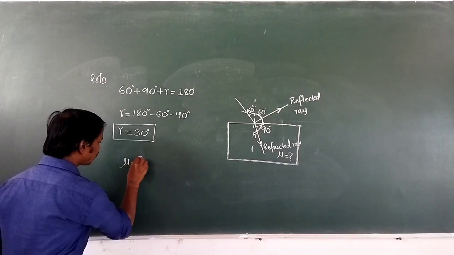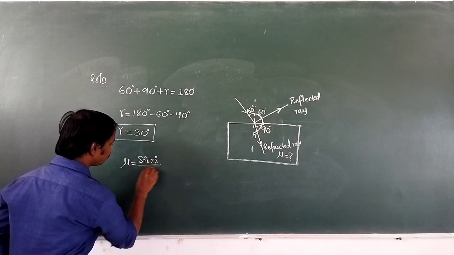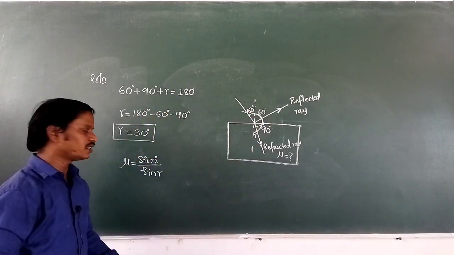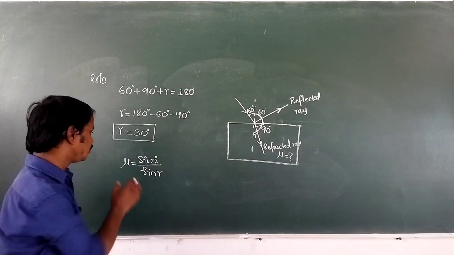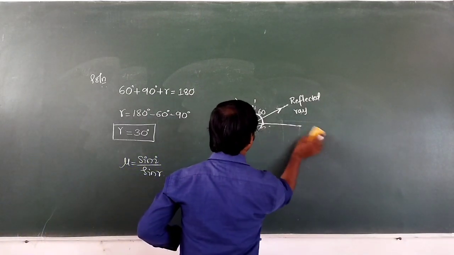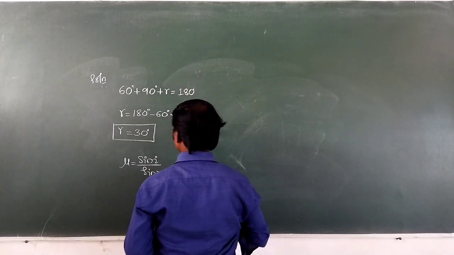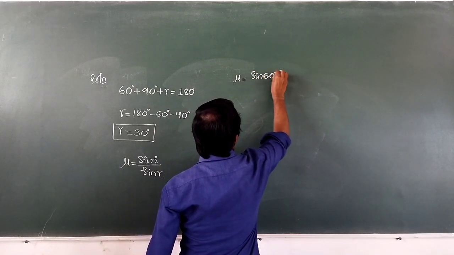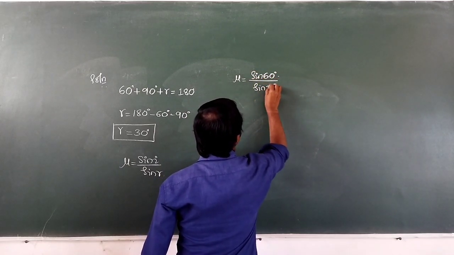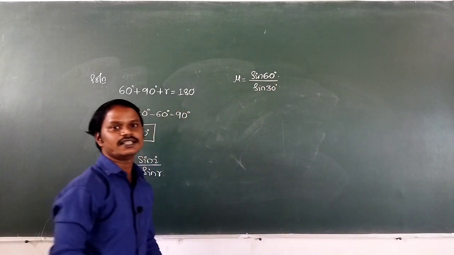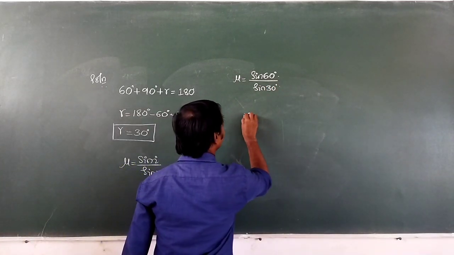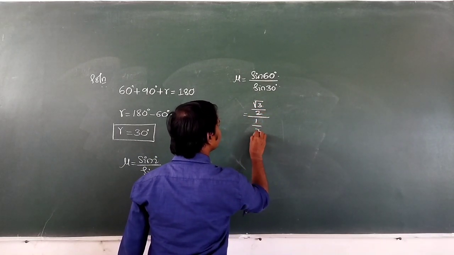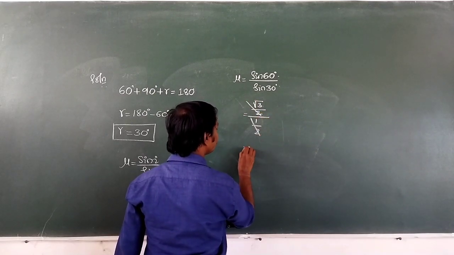Then by using Snell's law, what is Snell's law? Mu is equal to sin I divided by sin R. I is given as 60, R is 30. Now substitute the values. So mu is equal to sin 60 degree divided by sin 30 degree. Sin 60 is root 3 by 2, and sin 30 is 1 by 2. The 1 by 2 gets cancelled, then it is root 3.